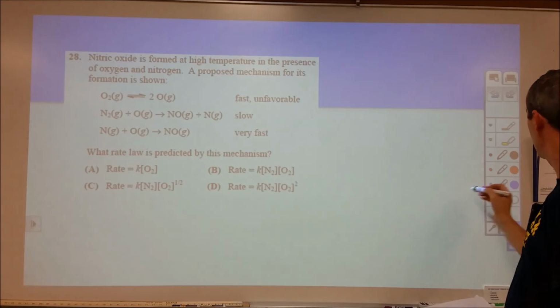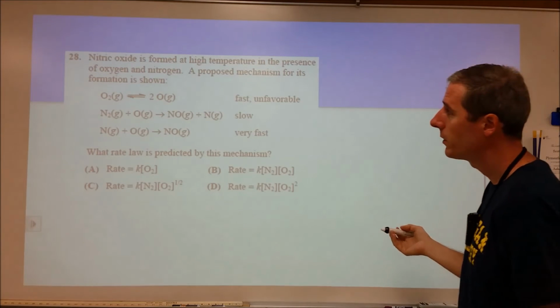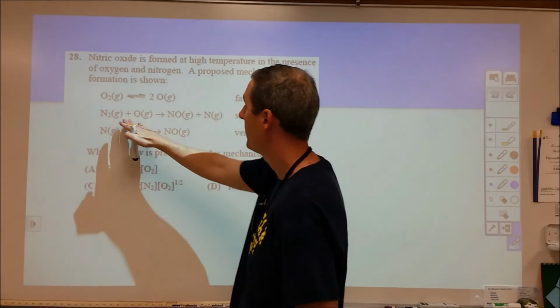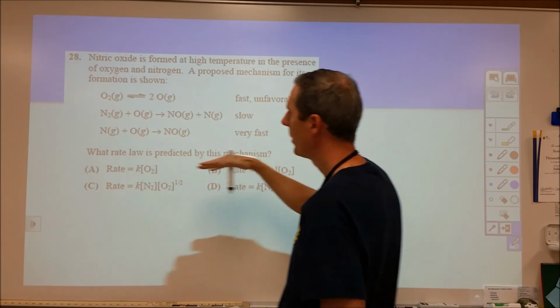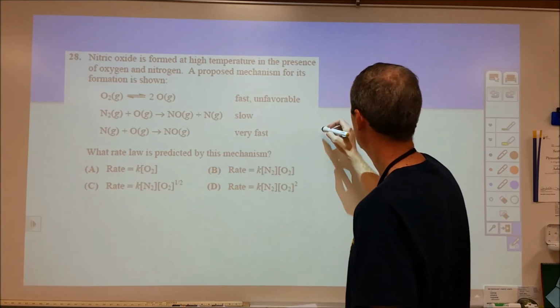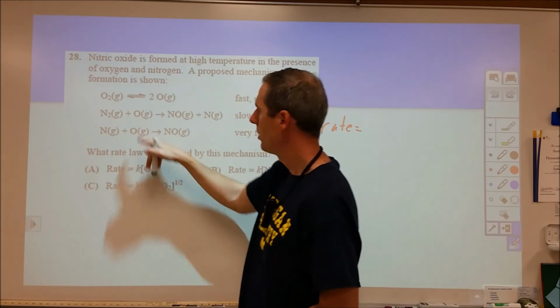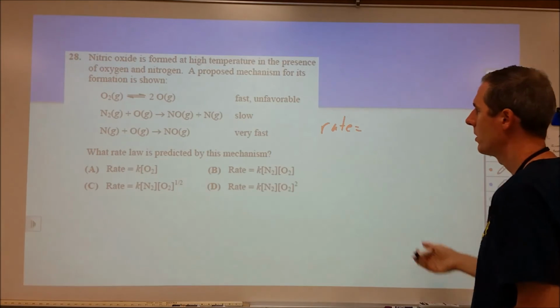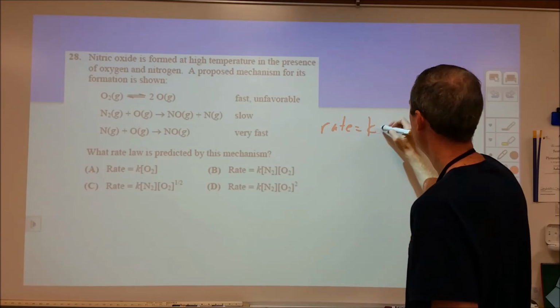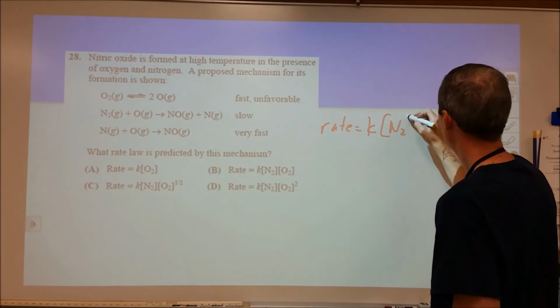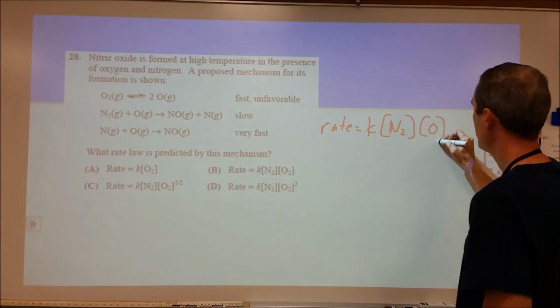Okay, so this also is not too bad of a question if you kind of know what to do, or even if you just know what to do and don't really know what you're doing. But let's go through the whole thing. So our slow step is going to give us our rate law. So our rate is going to be proportional to each thing that's present in the slow rate determining step. So we're going to get rate is equal to K times the concentration of N2 times the concentration of O.